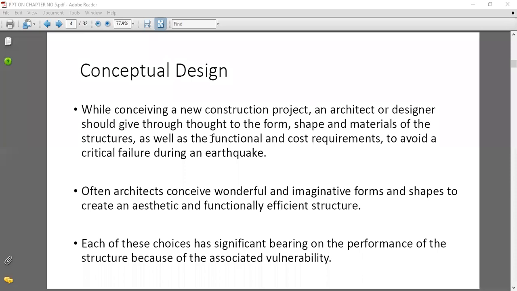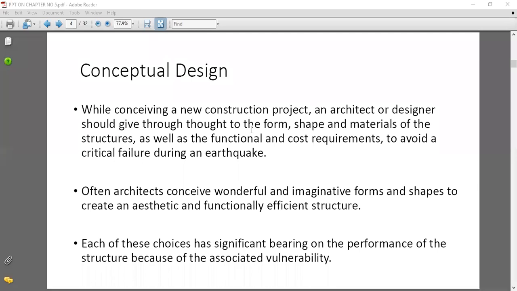In the last lecture, we started the unit on the principles of earthquake resistant design. From that, some of the points we have seen are here. Conceptual design we have seen. In that conceptual design, the first point was that while conceiving a new construction, there should be some interaction between the architect and the designer. We discussed that with respect to the form, shape, and materials of the structures.